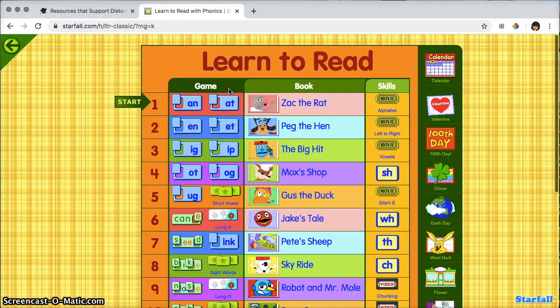So that is the basics of that game. Now there's also one for at, it does exactly the same thing, and many of these others are exactly the same. So you're just clicking and dragging to make words. The book is a kind of interactive read aloud.